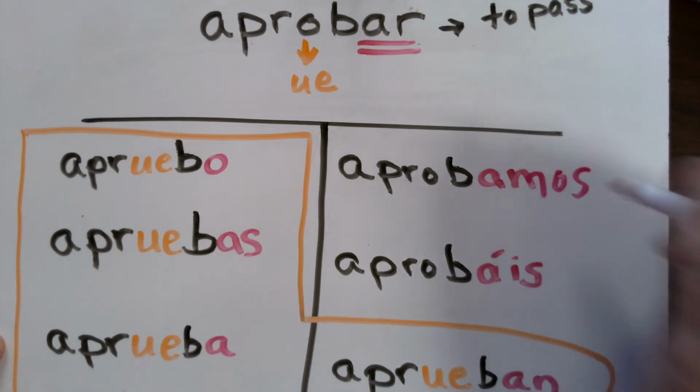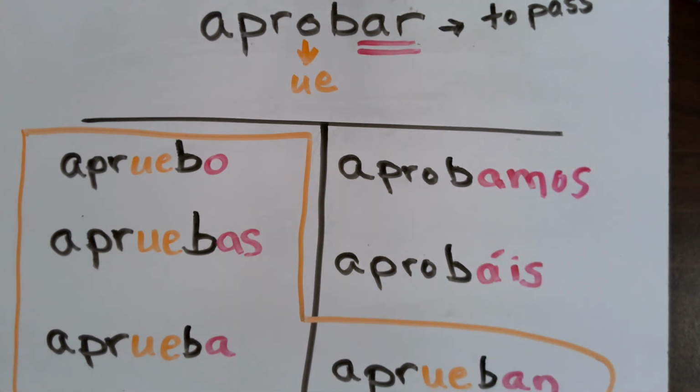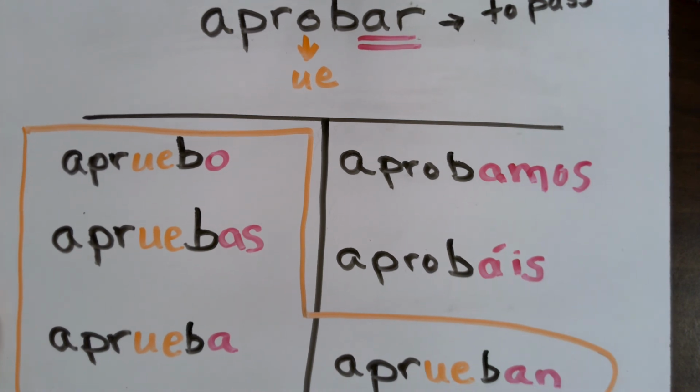So we should have apruebo, apruebas, aprueba, aprobamos, aprobáis, and aprueban. Check yourself, make corrections. If you do make a correction, I would also suggest that you circle that just to know that, hey, I forgot to do this and I'm not going to forget to do that again.